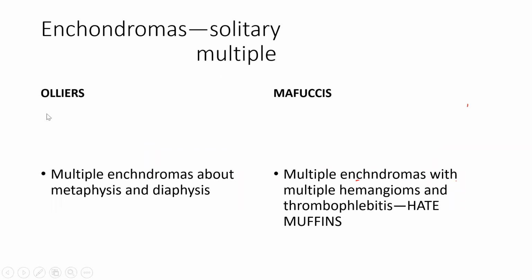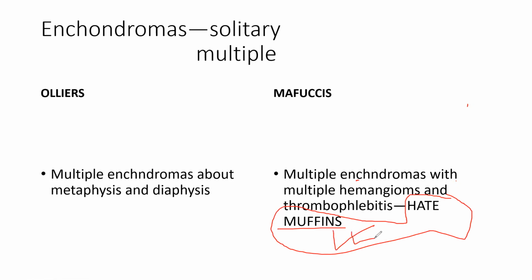Now there are two syndromes, and these syndromes are important for MCQ purposes. These two syndromes are related to enchondroma. One is Ollier's and one is Maffucci's. This is something you should remember: hate muffins. I don't know who hates muffins. Nobody hates muffins. Muffins is similar to Maffucci's.